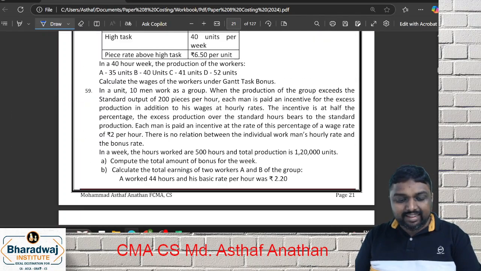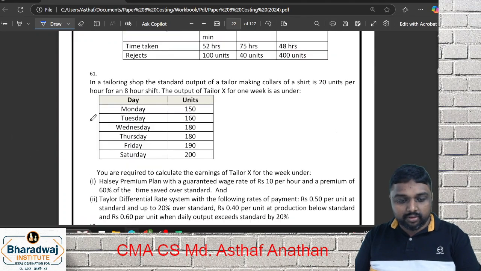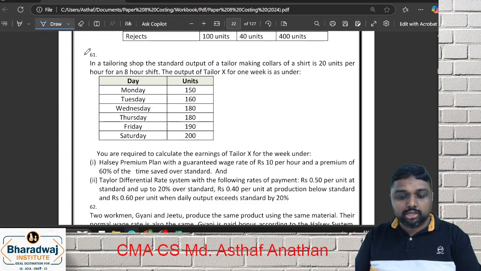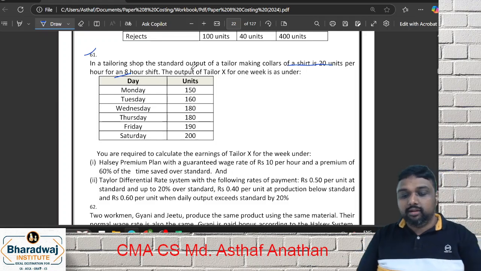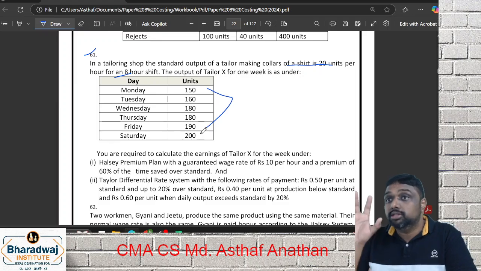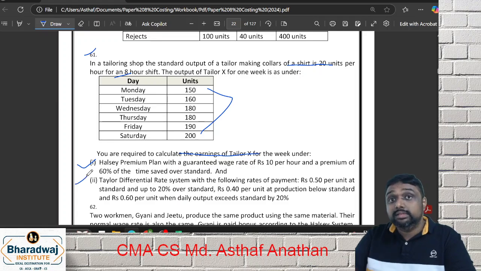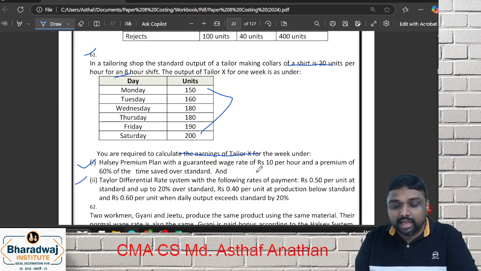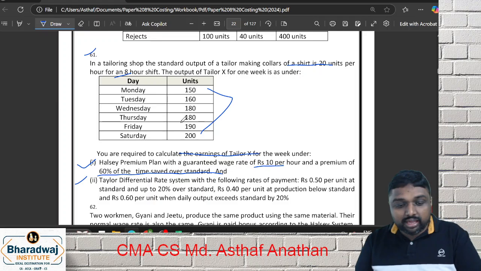There's another previous question, a little different model. See, they gave one data. It's a previous year question. In a tailor shop, the tailor is making 20 units per hour for 8 hours. This is the actual output. You are required to calculate earnings under the Halsey method. The guaranteed wage rate is 10, with a premium of 60% for the time saved over standard. In a week is 8.